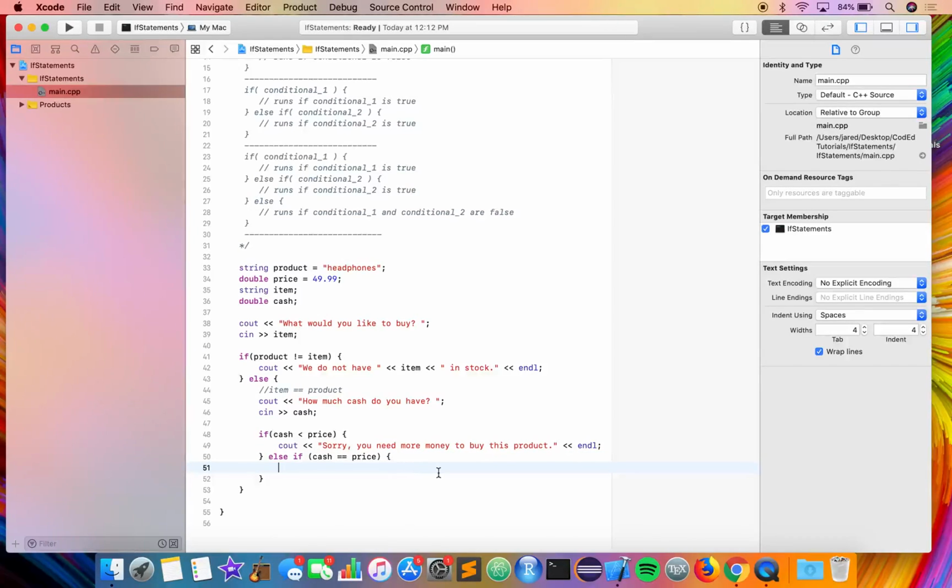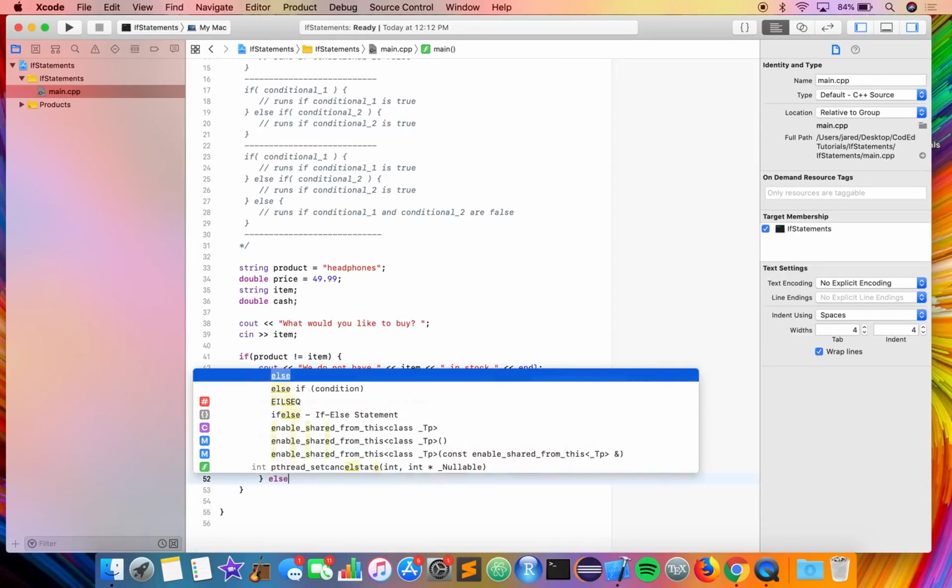Then we can say cout, perfect. Please proceed to the cash register. And then there is one other option, else.